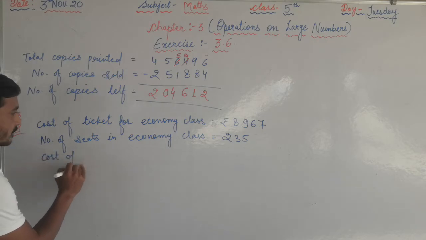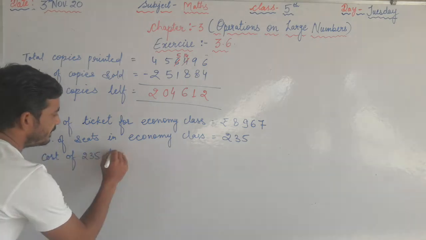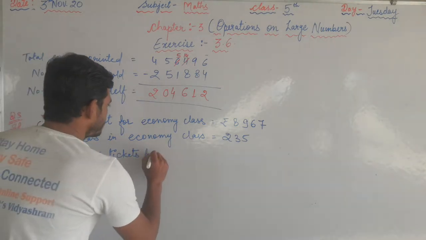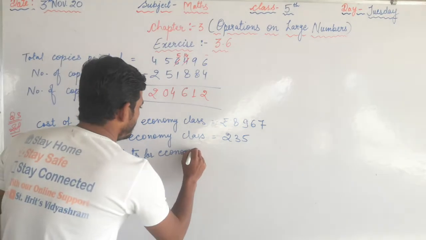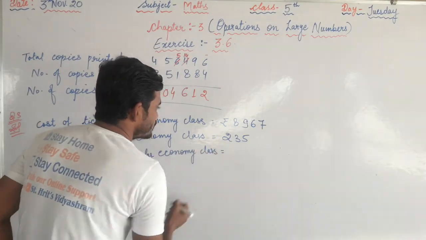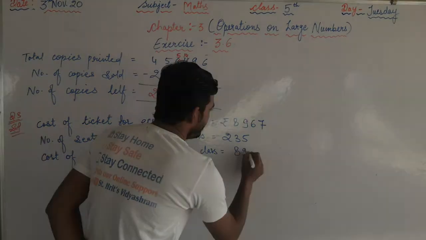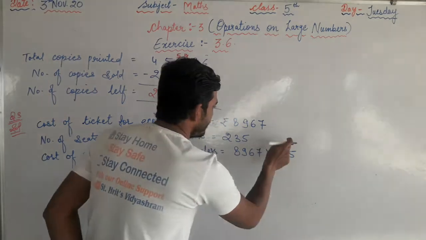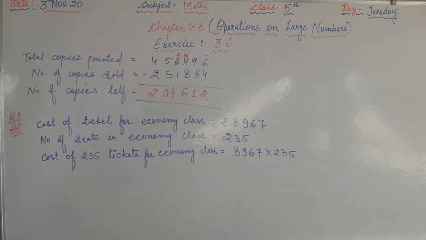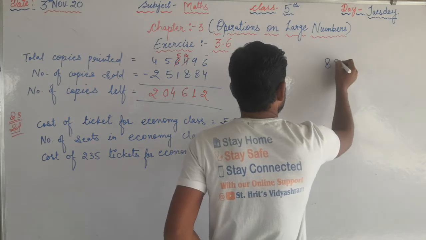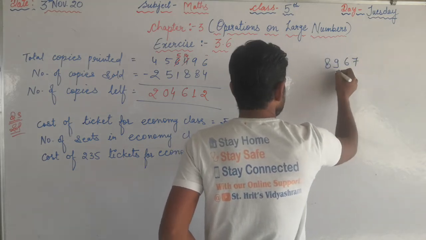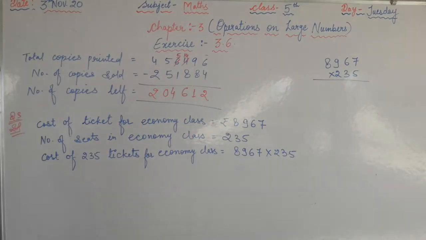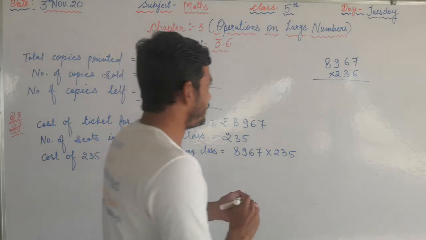Cost of 235 tickets for economy class equals 8967 multiplied by 235. Now see here, what you have to do is multiply the number 8967 with 235.